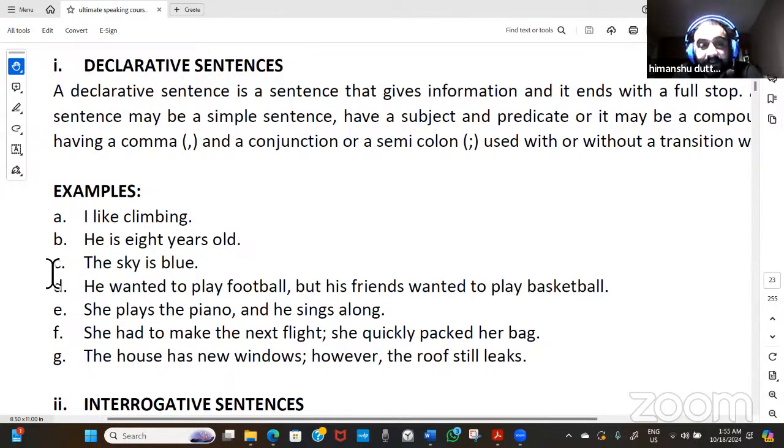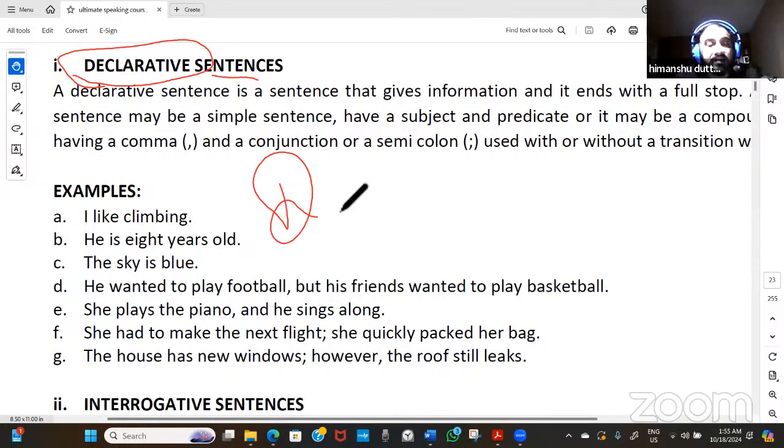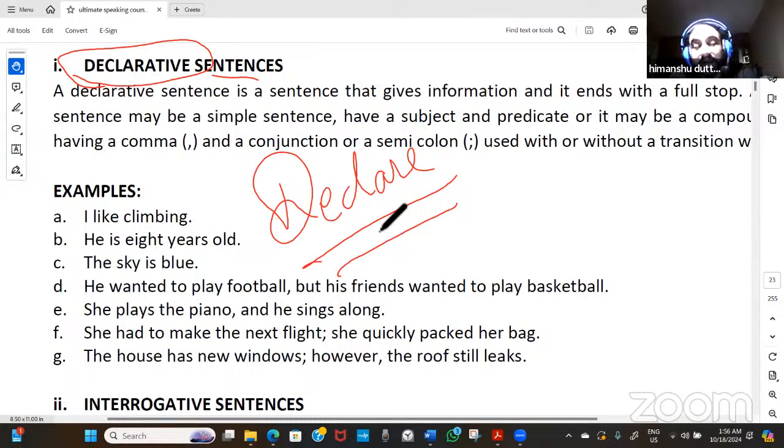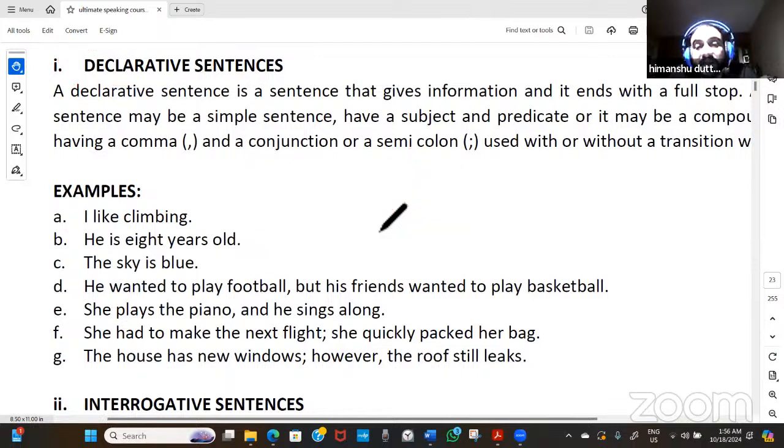What exactly is the definition? Because I told you that everybody who really wants to improve themselves and know more about things should know the definition of the things. And the definition of declarative, by the word itself, is quite clear. It will declare something. Declaring can be in the negative sense or in the positive sense. It depends upon the kind of sentence that you are talking about.